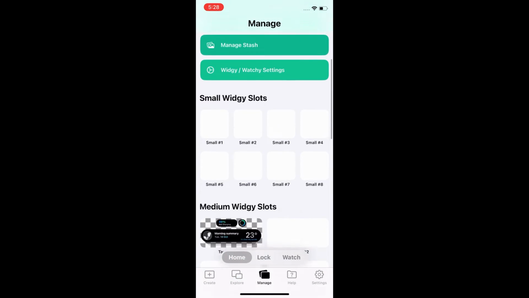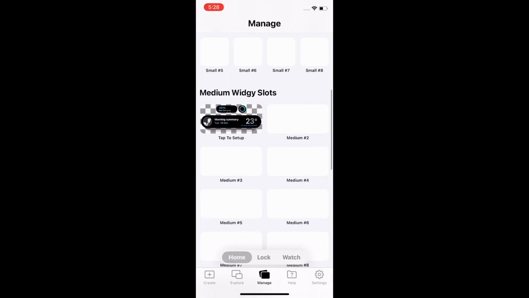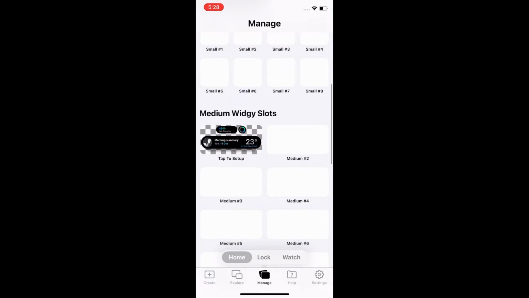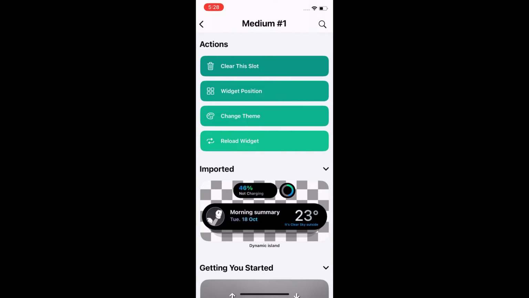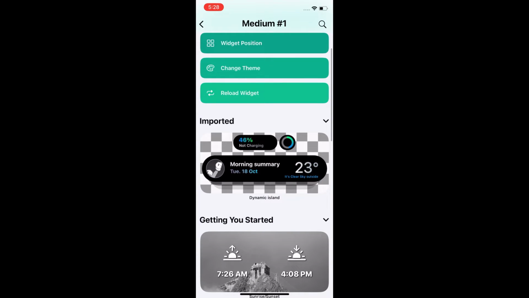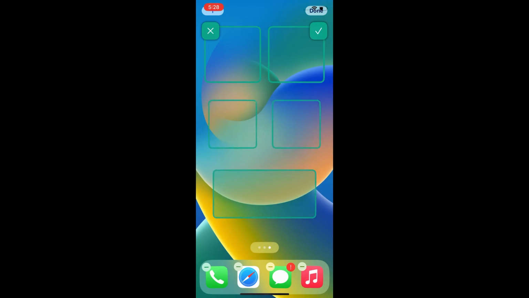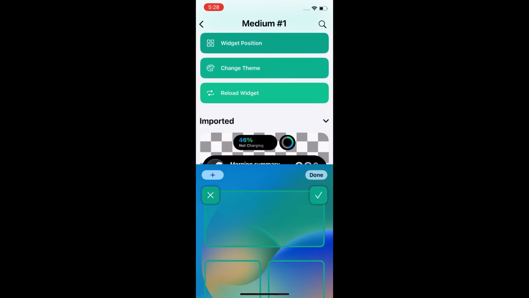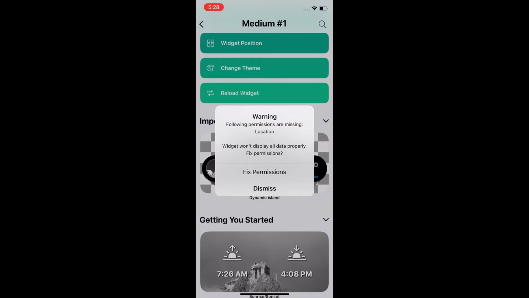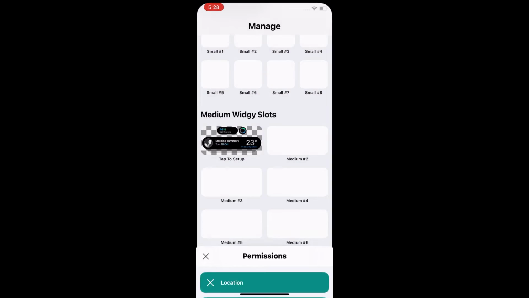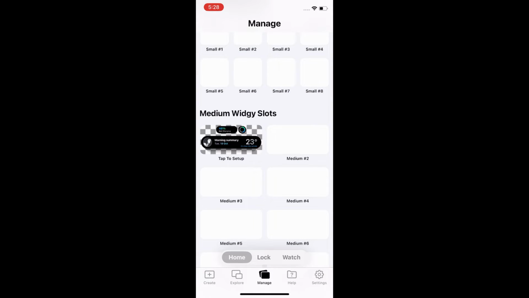Now scroll down to find medium widget slot and click on the dynamic island under the medium widget slot. Here, click on it. Now you have to select your widget size. Click on Fix Permission. Now go back to home screen.